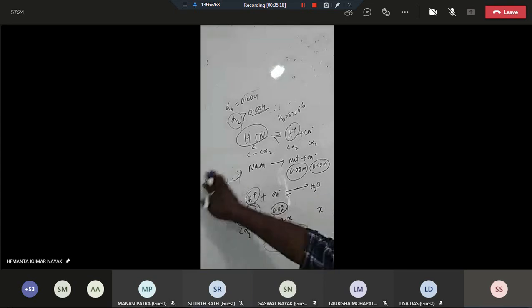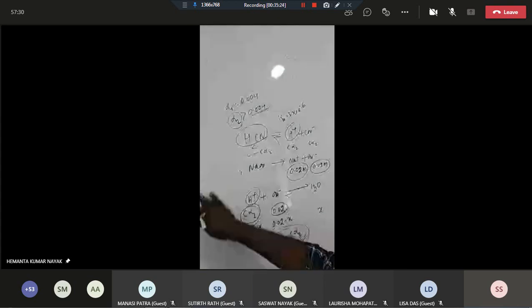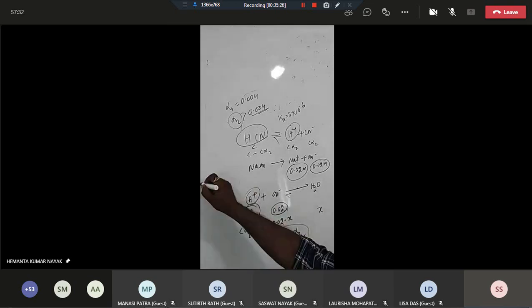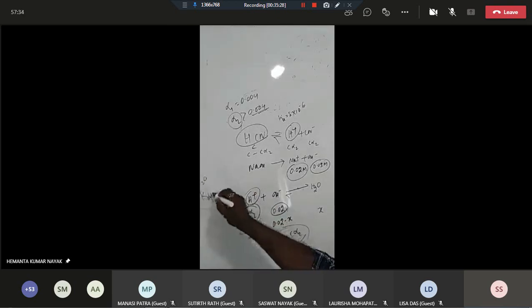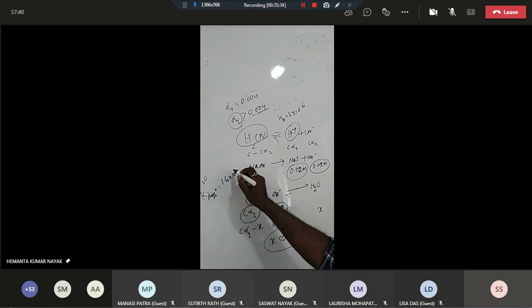So here we can take this X as nearly equal to C alpha 2. Okay? Now I am solving this question. Listen, for H2O, the dissociation constant K dissociation is 1.8 into 10 power minus 16. This is the dissociation constant of water.